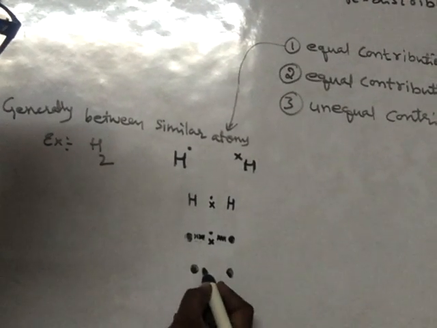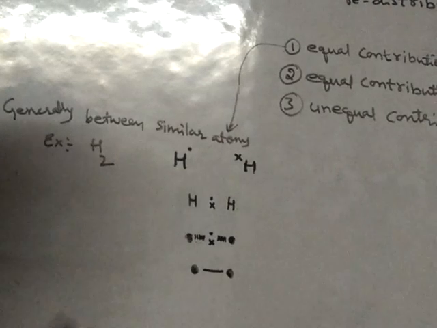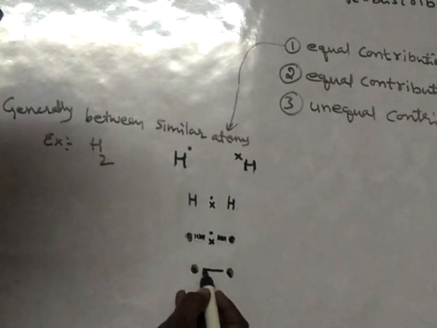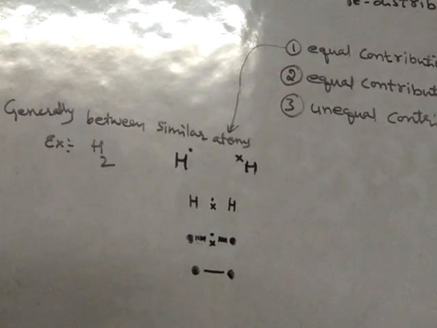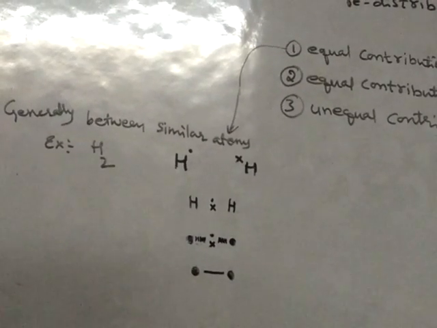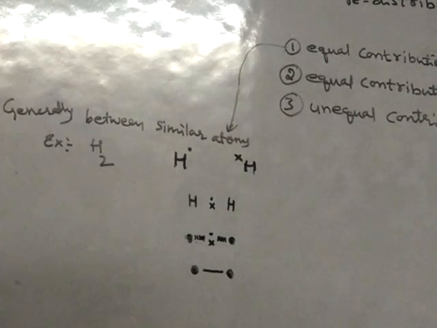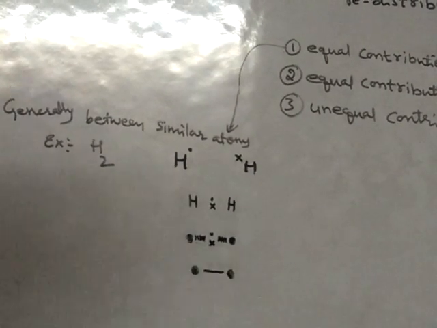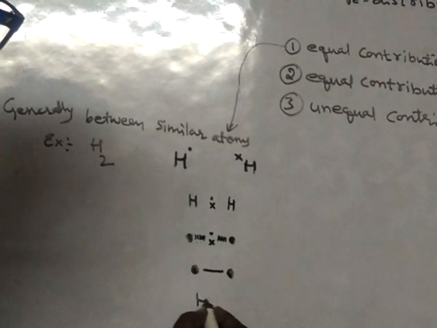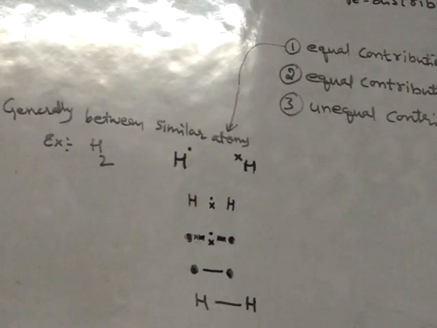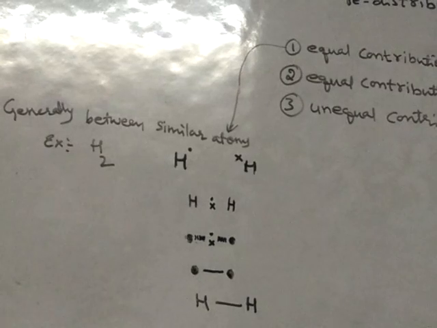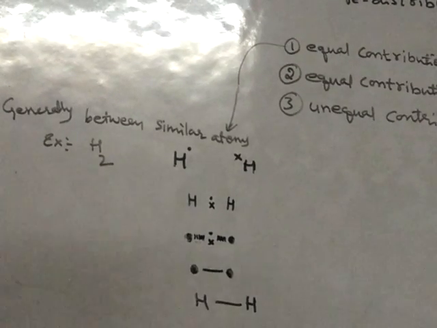Force of attraction is nothing but bond. Generally, an electron pair is denoted by a dash. Here it indicates a bond. Dash indicates bond. So a bond between two hydrogen atoms can be written like this.